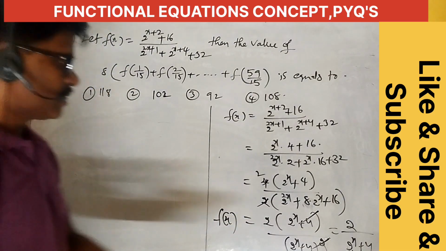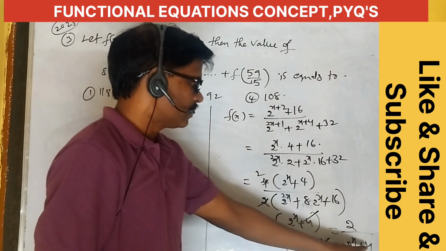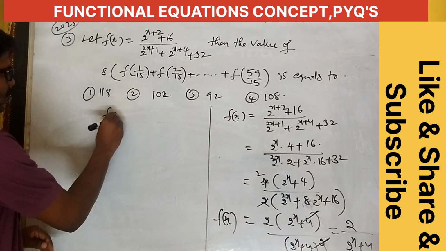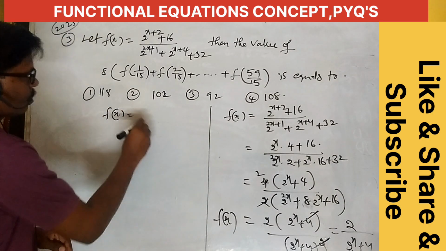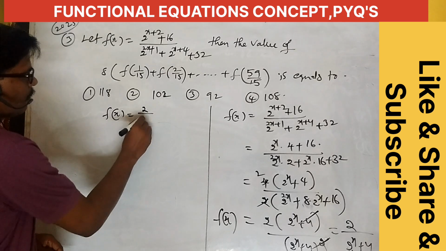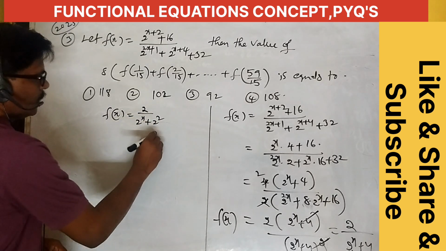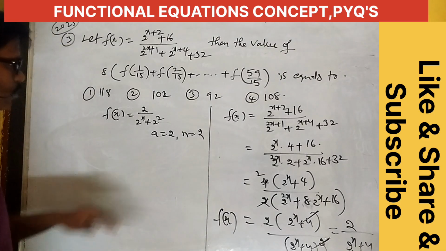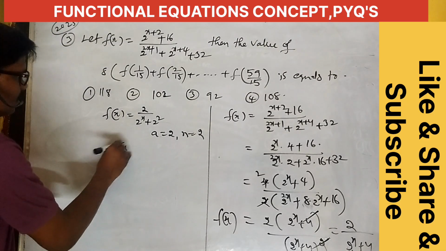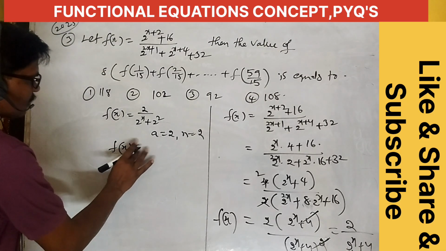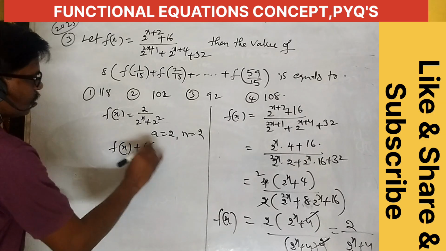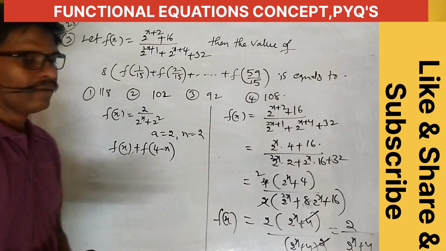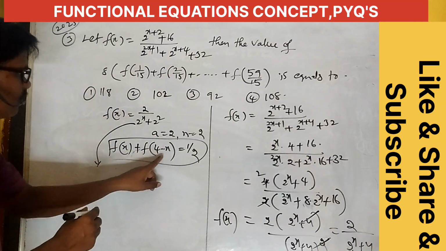Okay, in this case, what is the a value and n value? 2 by f of x is equal to 2 by 2 power x plus 2 square. What is the a value? a is equal to 2 and n is also 2. What is the formula here? f of x plus f of 2n minus x, that is f of 4 minus x, equal to what? f of 4 minus x, right here.